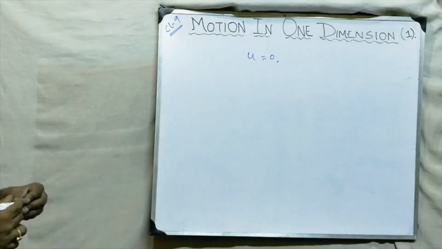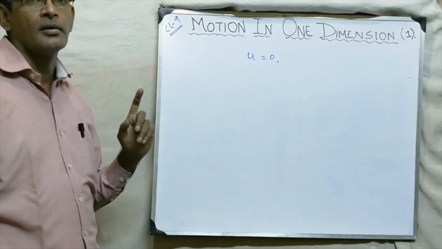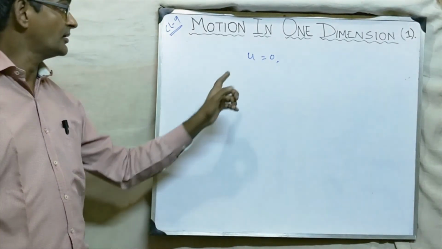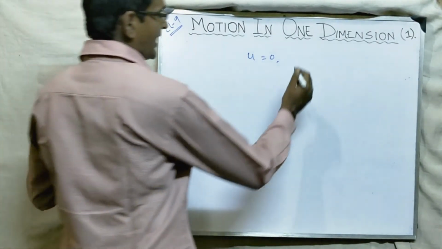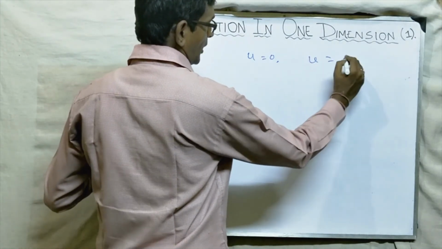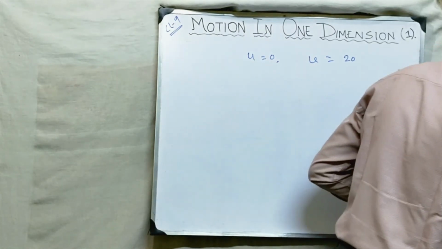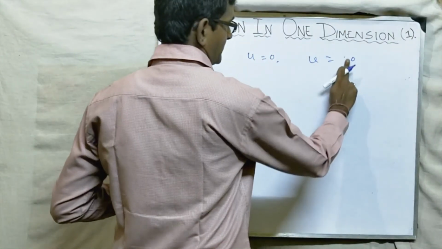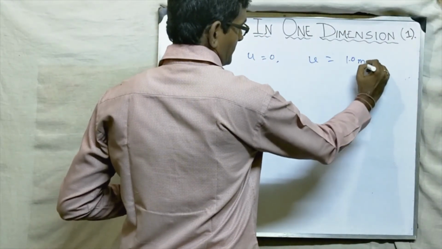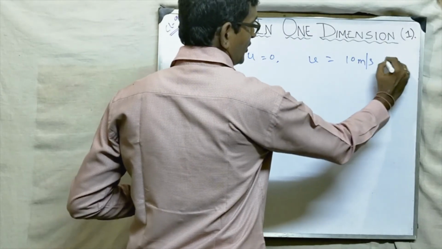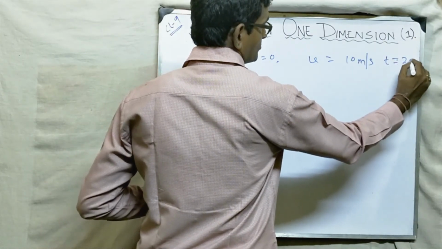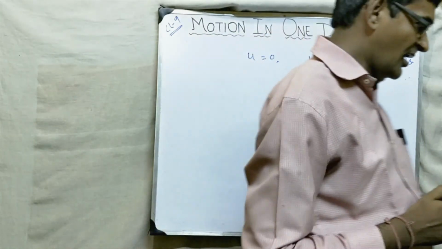What I told you in the first part, u means what? U means initial velocity, and acquires a velocity v of 10 meter per second, in time 2 seconds. So find the acceleration.